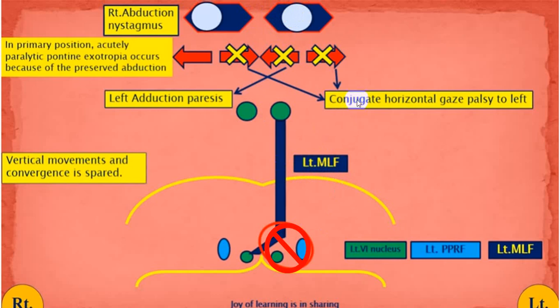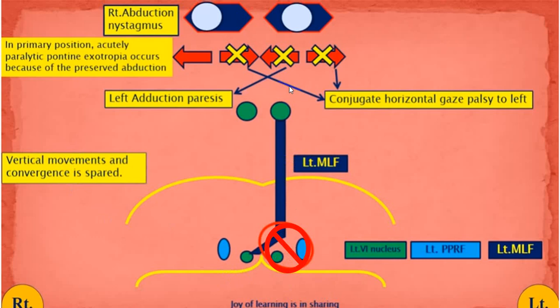The conjugate horizontal gaze palsy to the left is complete, and when you are looking to the right side, this is a half palsy. Abduction of the right eye is possible, but adduction of the left eye is not there. That's why it is called 1 plus half. So 1.5 syndrome.